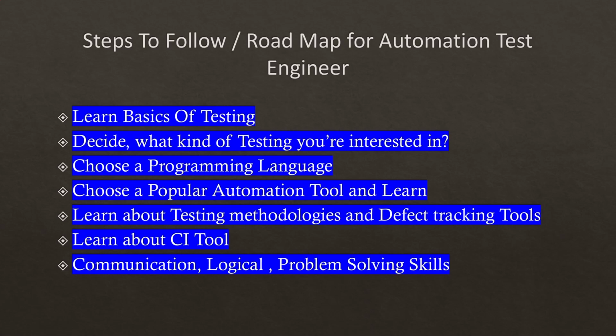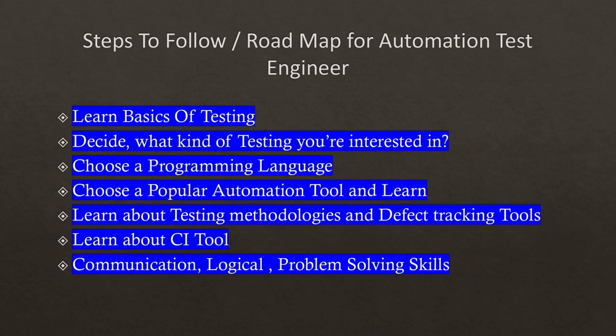The next step is to decide what kind of testing you are interested in. There are multiple kinds of testing available in the market nowadays, like mobile testing, web application testing, database testing, and web services testing. Whichever of these you are interested in, decide what kind of testing you are going to learn to become an automation test engineer.